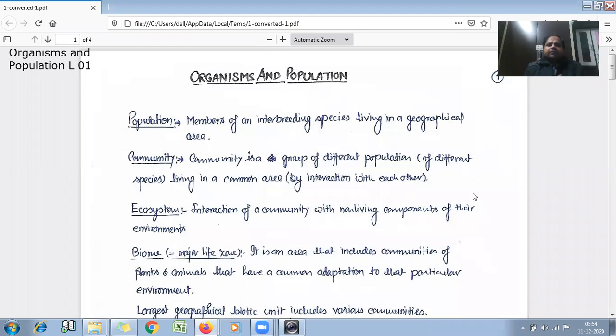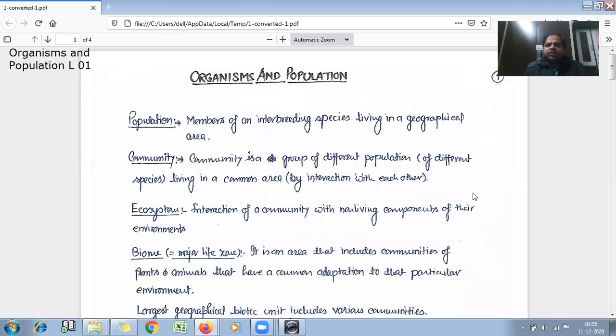Students, we will start with the new chapter, Organisms and Population. So first we need to understand what is population, what is community, what is ecosystem, and what is biome. So first we will discuss what is population. Population is the members of an interbreeding species living in a geographical area.